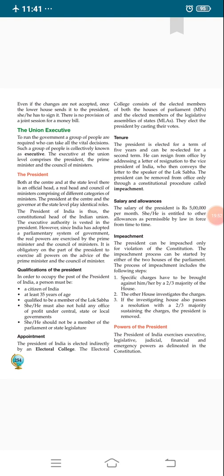It means the Vice President informs the Lok Sabha Speaker about the resignation of the President.